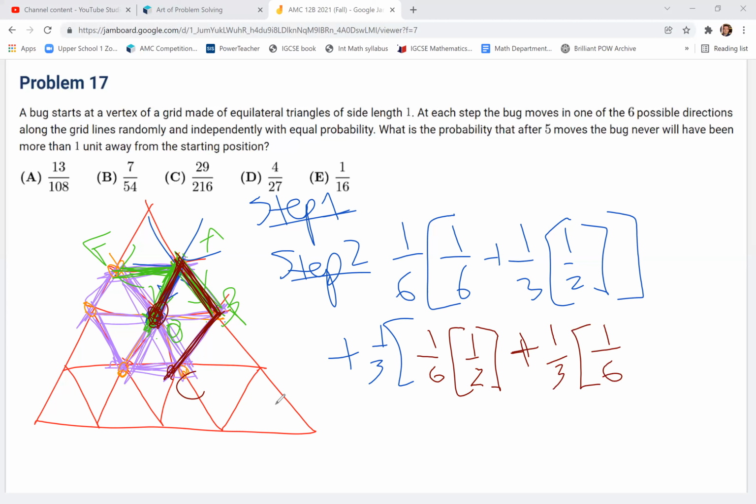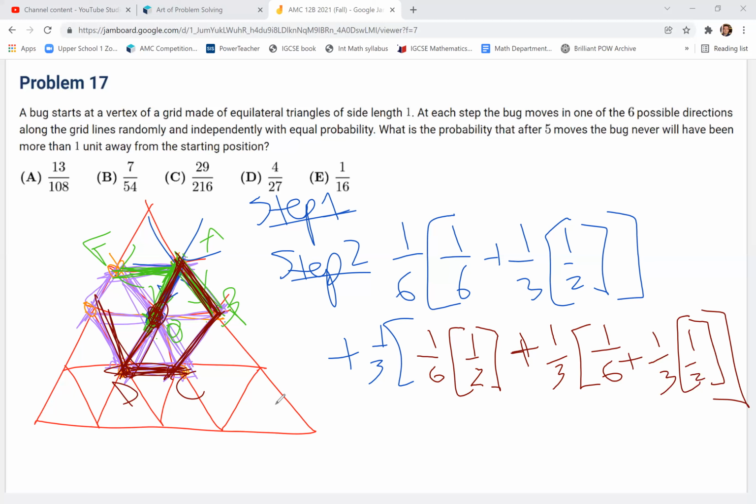And if he goes back to the center for step 4, we're done, because step 5, he has to stay in the hexagon, right? Because he can only travel 1 space, right? But then, of course, there's that 1/3 chance that he goes one more step along the edge of the hexagon, right? In which case, there's a half chance that he will stay within the hexagon, right? Because, like I said, now he's at point D, and at any vertex of the hexagon, he has a 1/2, 3 out of 6, chance of remaining within the hexagon.